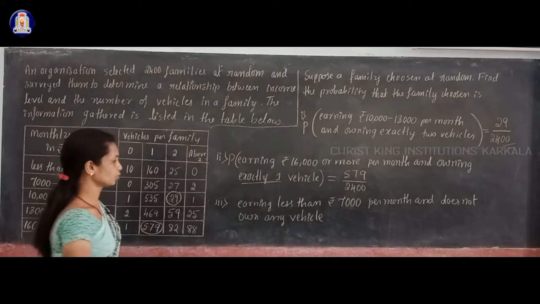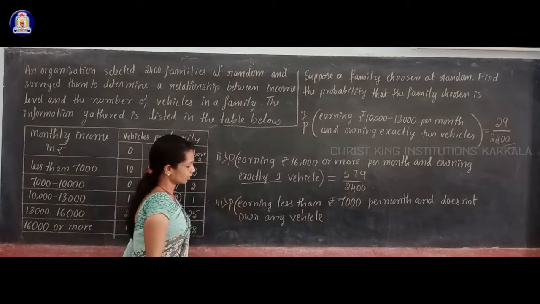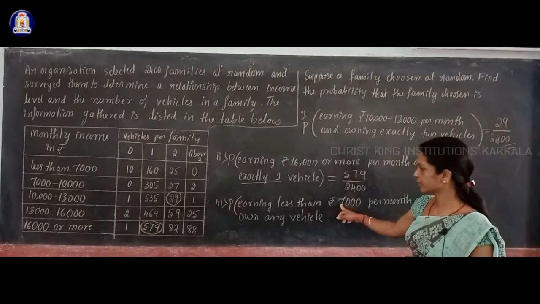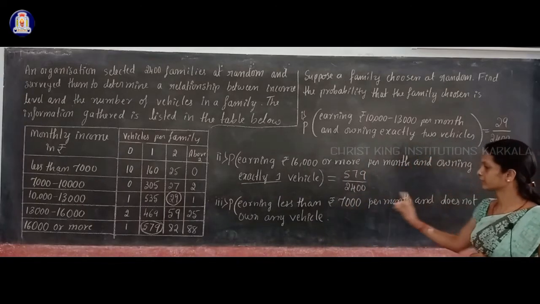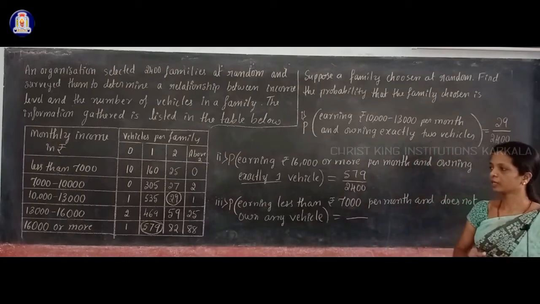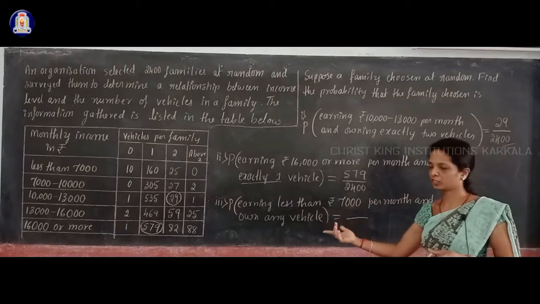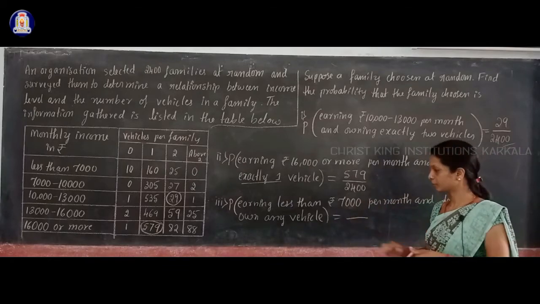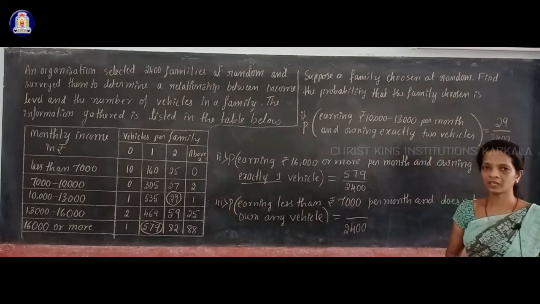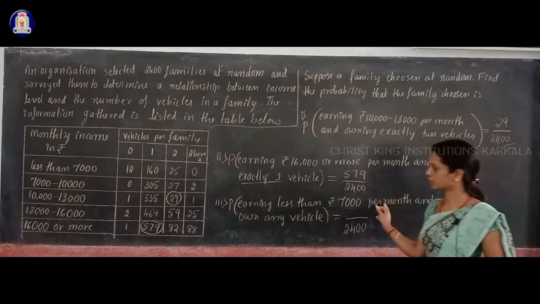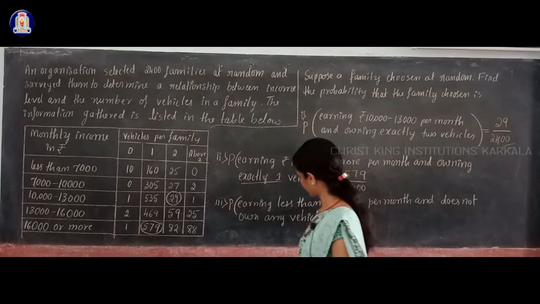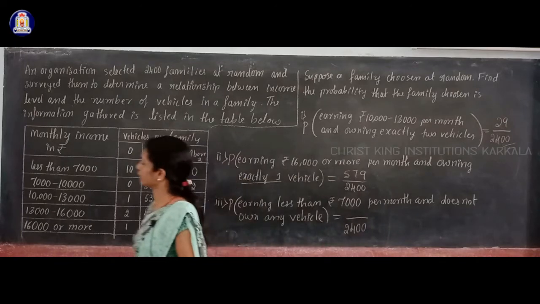Next, the third one: you have to find the probability that the family chosen is earning less than 7,000 per month and does not own any vehicle. For that you have to search the table for how many families meet this condition, write that in the numerator, dividing by the total number of families, which is the same 2400. So now you have to see in the table how many families are earning less than 7,000 per month and do not own any vehicle.